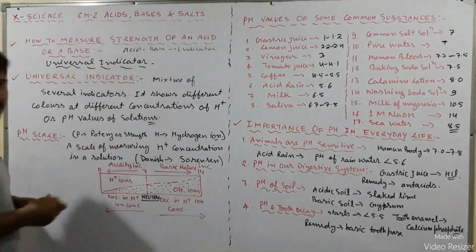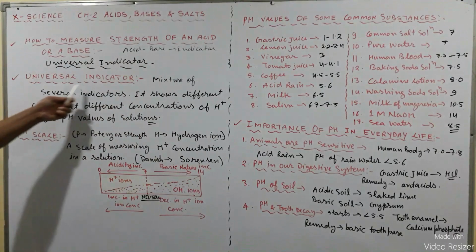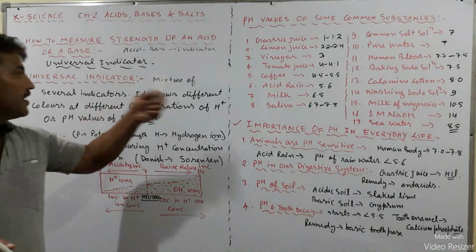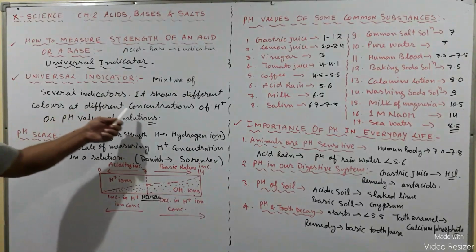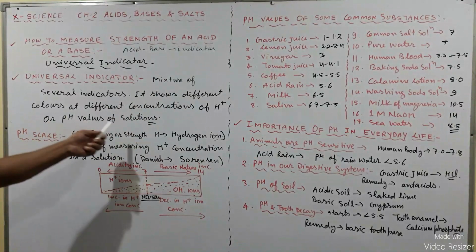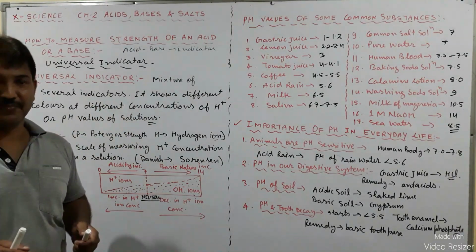Now, what is the universal indicator? Universal indicator is a mixture of several indicators, and it gives different colors at different concentrations of H plus, or pH values of the solution.